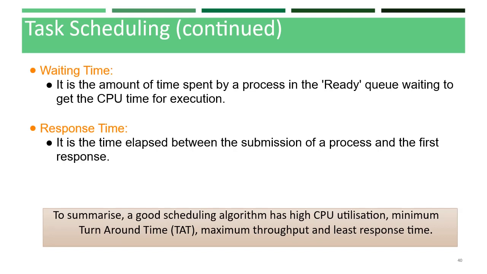Next factor is response time. It is the time elapsed between the submission of a process and the first response. For a good scheduling algorithm, the response time obviously should be as low as possible. So if you summarize all the factors, a good scheduling algorithm has high CPU utilization, it should have minimum turnaround time, it should have maximum throughput, and it should have least response time.